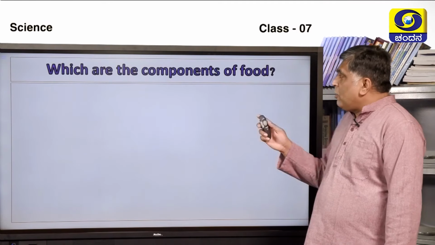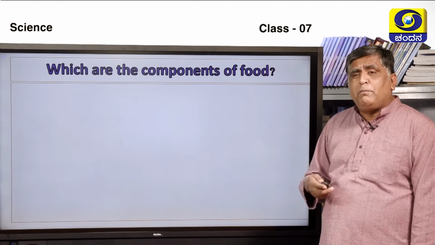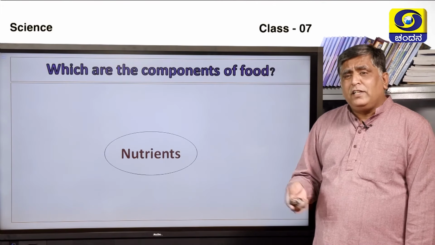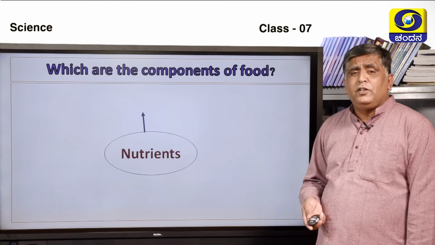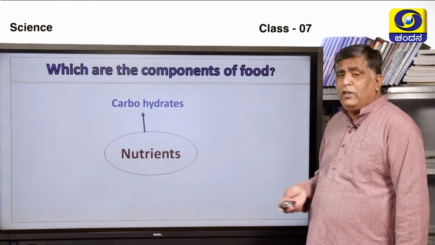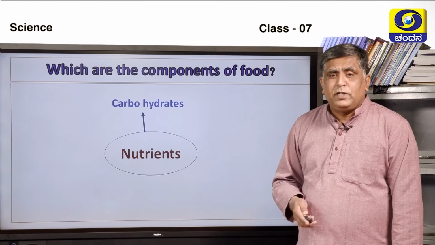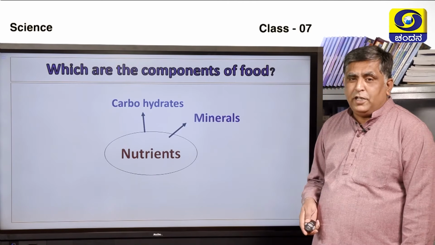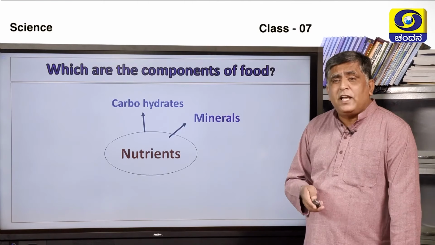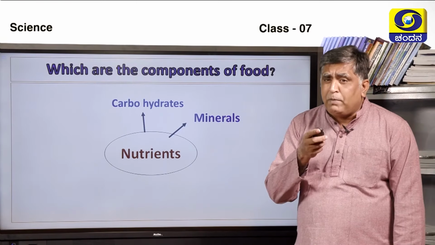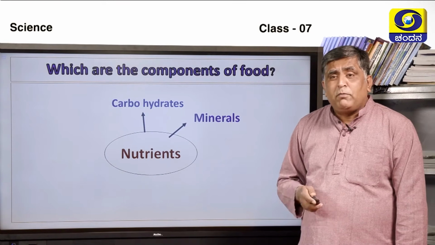So what are the components of food? What are the different components of food available to us? Food contains nutrients. So which are the different nutrients we have? Carbohydrate is one nutrient, mainly responsible for giving energy to the body. Then we have minerals. Minerals like potassium and sodium are highly essential for the metabolic activities. They play a vital role in our metabolic activities.